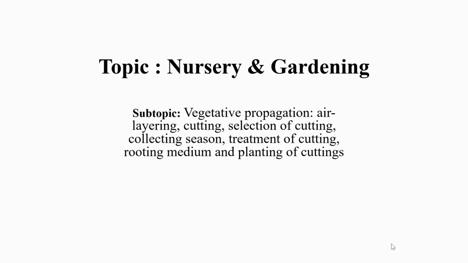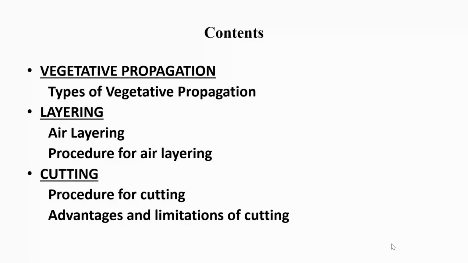In today's lecture, you are going to understand about vegetative propagation. In vegetative propagation: air layering, cutting, selection of cutting, collection season, treatment of cutting, rooting medium, and planting of cuttings. These are the contents of this session.